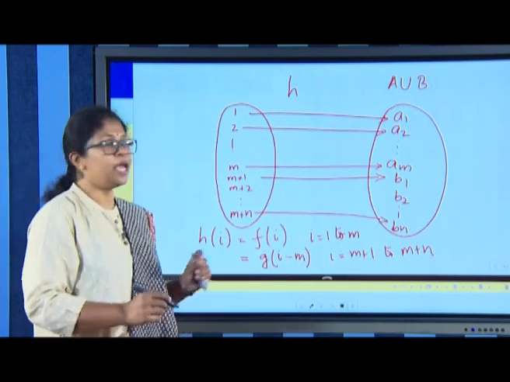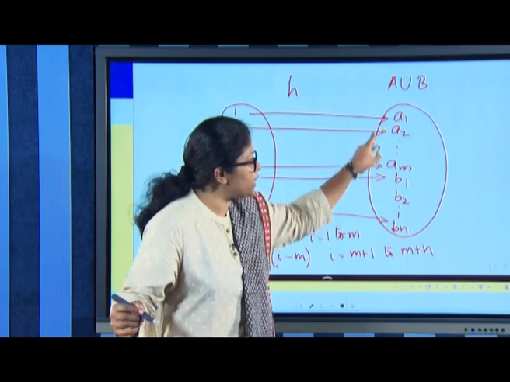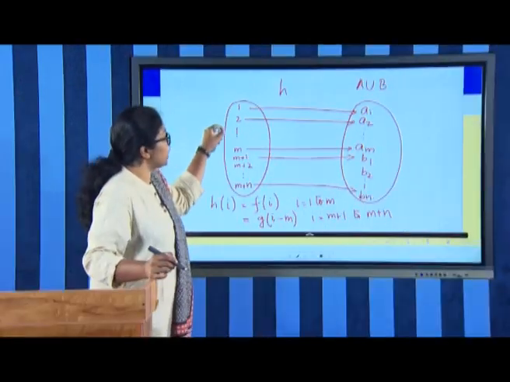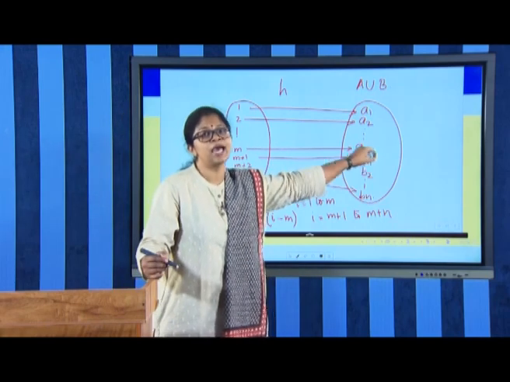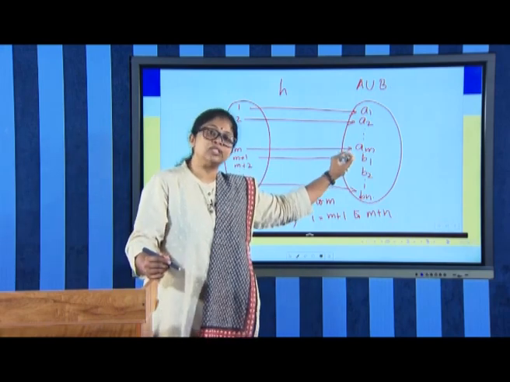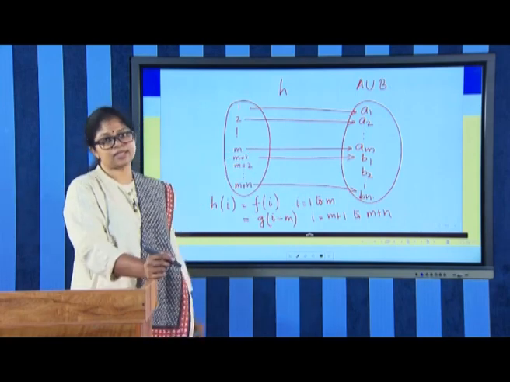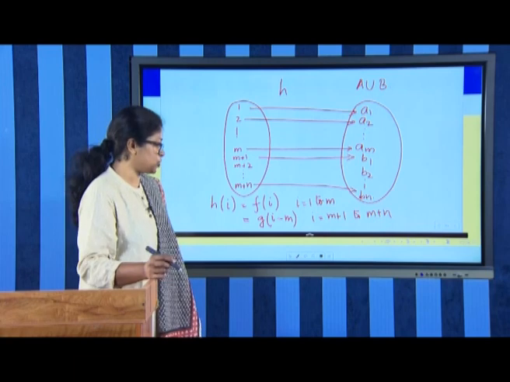Now, we can see none of the elements in A union B is left out. So, it is a surjection, and each element has got exactly one image, and so it is an injection, a 1-1 mapping also. So, it is both an injection as well as a surjection, and hence it is a bijection.